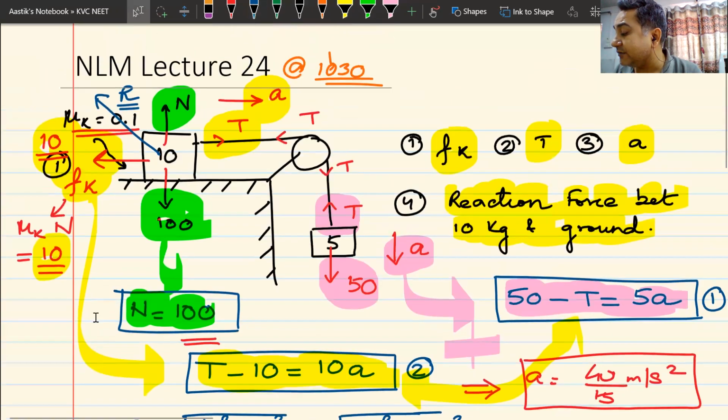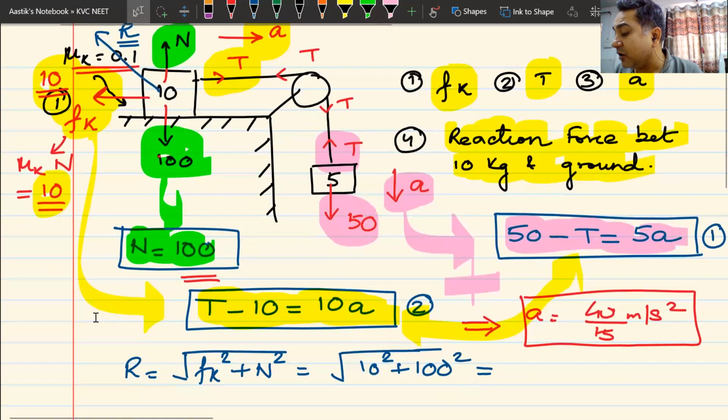Am I clear with this? Have you understood it? How did I calculate the value of reaction force? This reaction force has two components. One is the normal reaction force, other one is friction. Both are perpendicular to each other. This square plus this square becomes this square. That is the value of reaction force. Am I clear? Can I have some raise hand that we have understood this? Have you understood this? Anyone in the class?